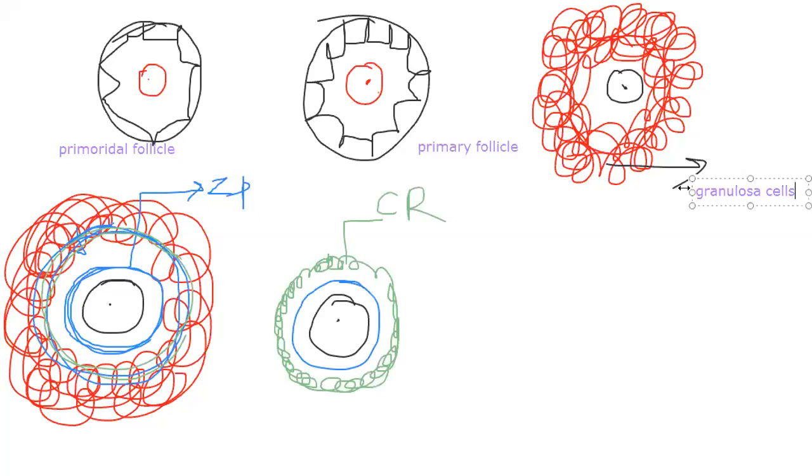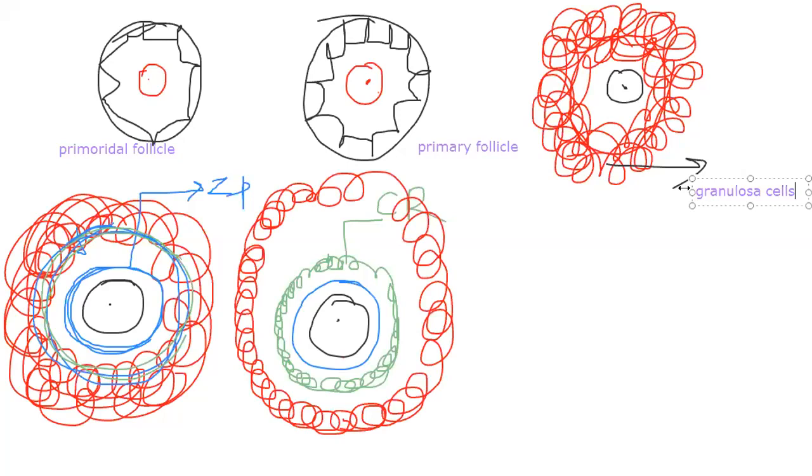After that, the remaining granulosa cells start separating from the secondary oocyte, the developing ovum. Now the secondary oocyte became eccentric, not in the center. Till now you could see it in the center, but now it became eccentric. On one side, some of the granulosa cells still have a connection. That is what you call the cumulus oophorus.